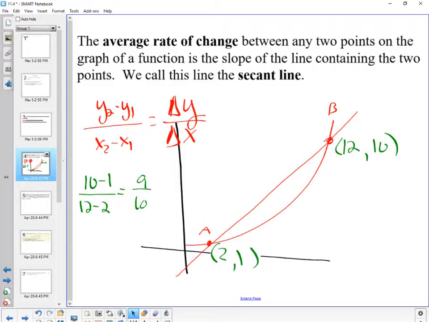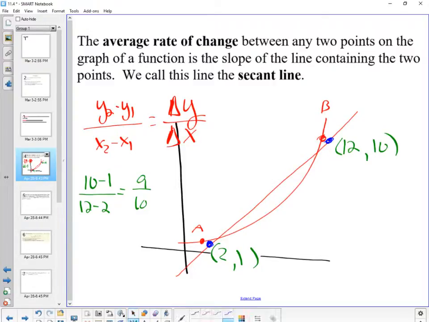And I think I've said it before. Let me go ahead and redraw these with some blue. Okay? Let's say that I wanted to know, I'll keep the blue. Did this break? Okay, that was weird. So let's say I wanted to know how fast I was going at this point, okay?